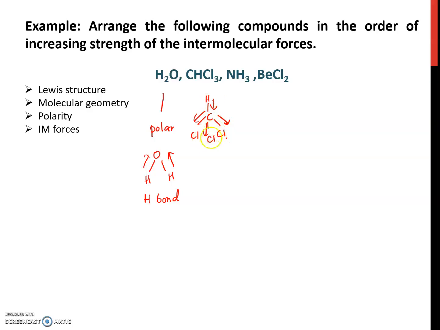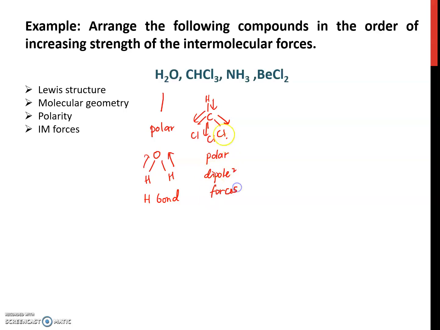So the molecule is polar. After you know the molecule is polar, you then determine the intermolecular forces. This is a polar molecule and contains dipole-dipole forces.